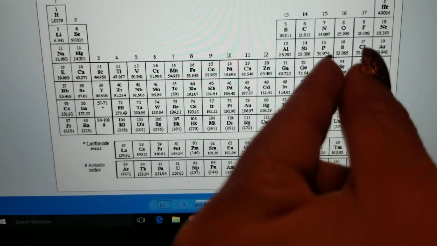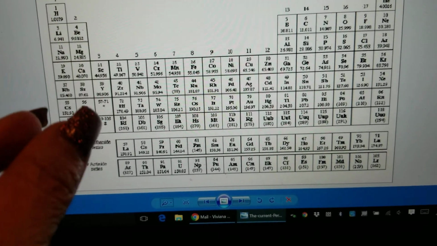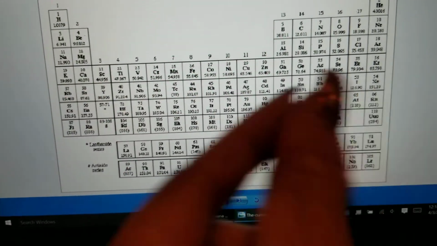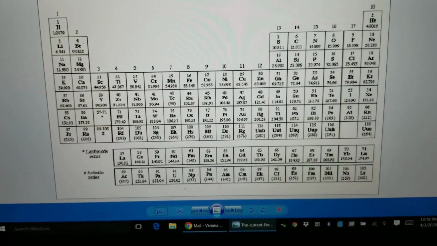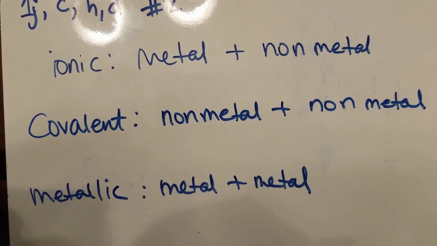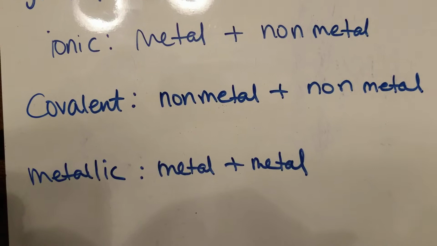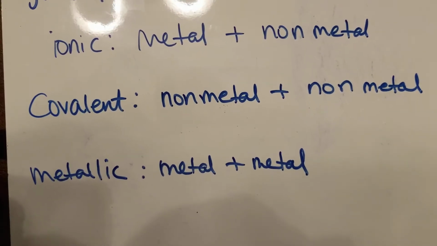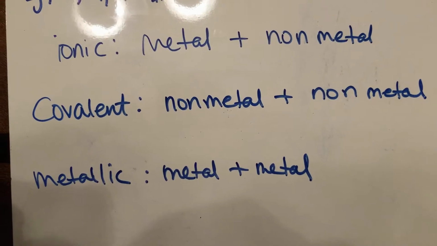So non-metals are going to form covalent bonds, a metal with a non-metal is going to form ionic bonds, and metals will form metallic bonds. Okay, so I'll have you write that down. So ionic is metal and non-metal, covalent is non-metal and non-metal, metallic is metal and metal. So you need to remember that.